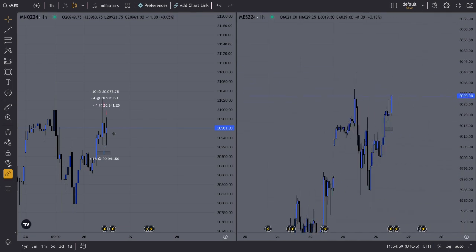It's looking like price wants to hit that previous day high, but we'll have to wait and see.